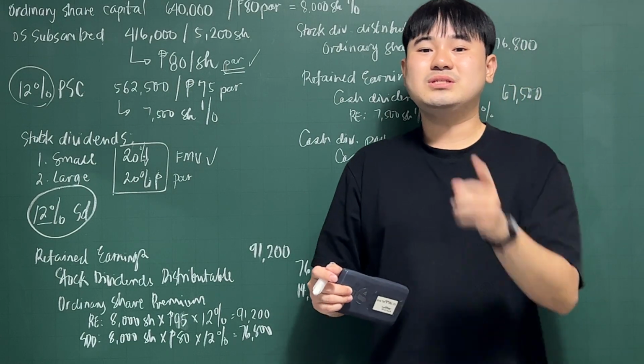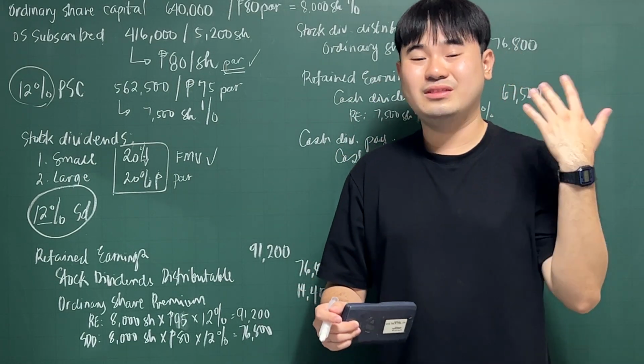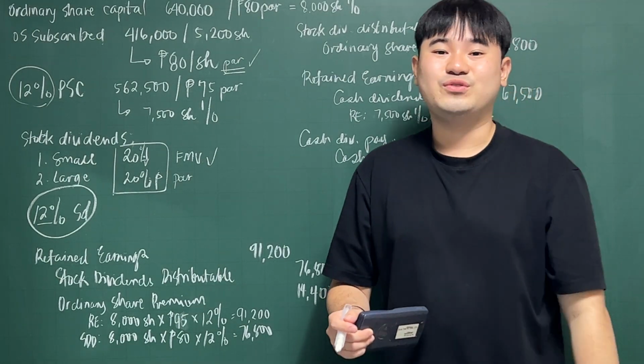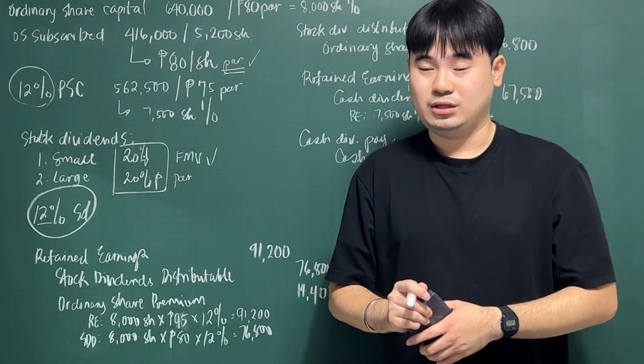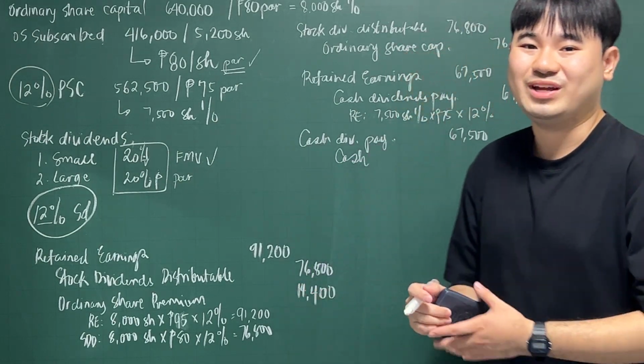Remember, questions in corporation accounting and shareholders' equity will always ask you about the ending balance of your total shareholders' equity at the end of the year. So just always be ready on that, okay?